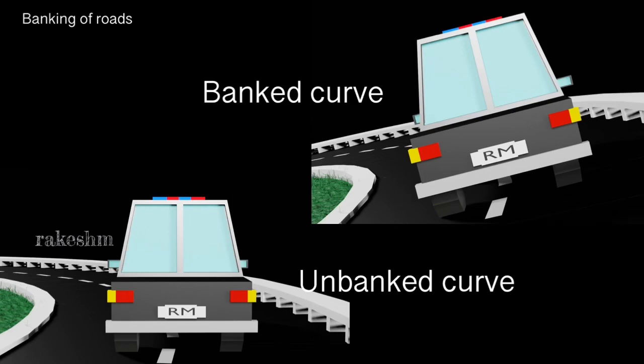You can observe here in these two cases. This is the first case, and the vehicle is taking a turn, and the road here is slightly inclined. So, this is called a banked curve. And in this one, you see the vehicle is taking a turn and the road is flat. So, this is called an unbanked curve. Banking is not limited only to roads. We have the banking of railway tracks also.